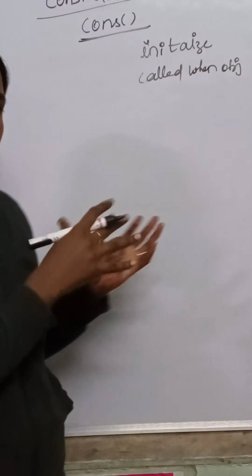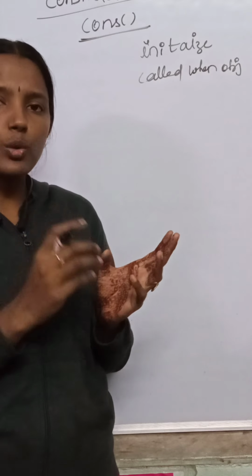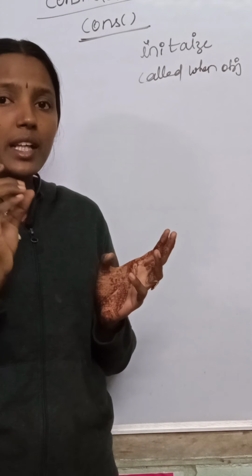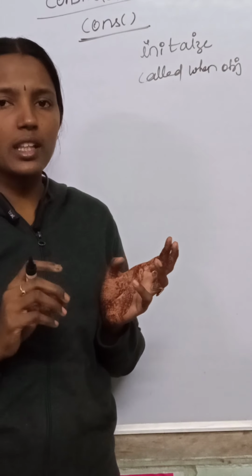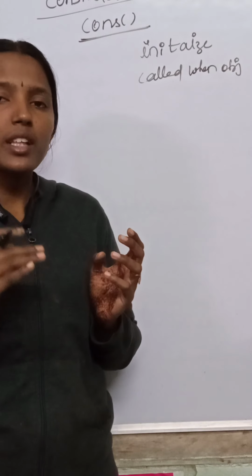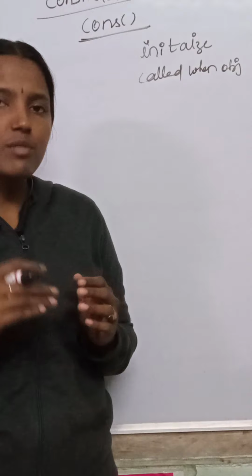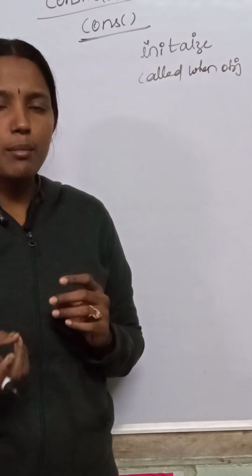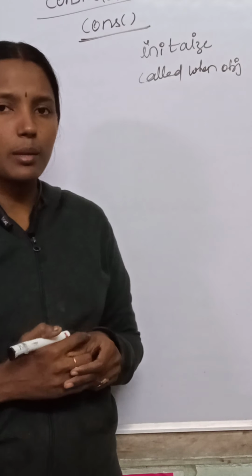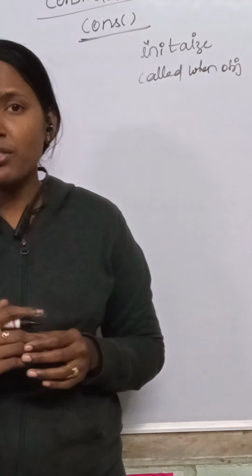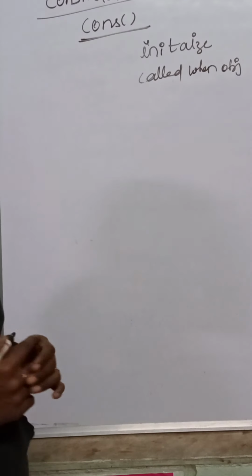For example, in the previous case, we declared Student S. That means we are creating the object for the Student class. At the same time, the constructor of that class will be called. Now we'll see some examples of the constructor. Before that, we'll see how many types of constructors we have.